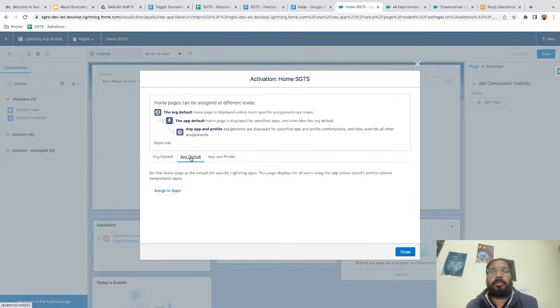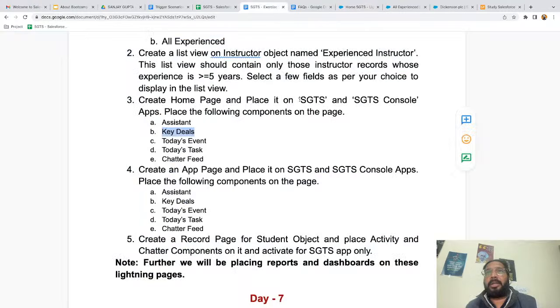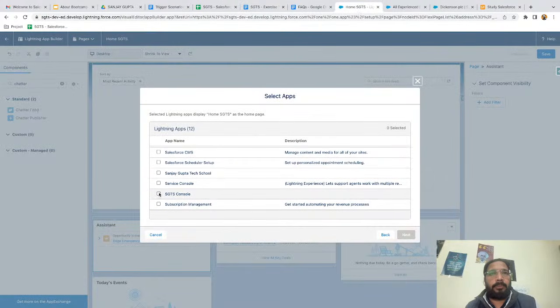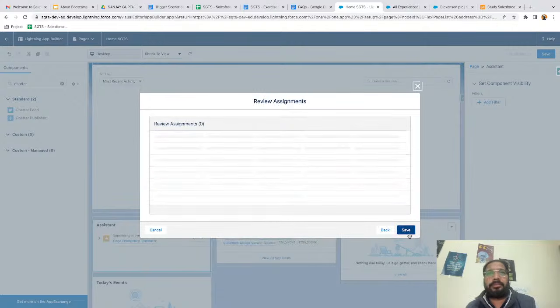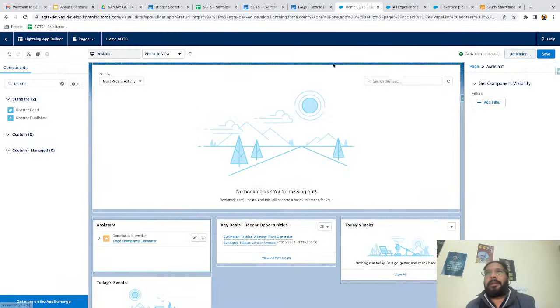So right now I'm going to make it app default. I'm selecting assign to apps, and as per our requirement we need to place it on two apps, SGTS and SGTS console. So here is my first app, SGTS console, and it is Sanjay Gupta Tech School. On both the applications, I'm going to place this home page and clicking on next. So you can review your assignment. If it is incorrect, you can go back and correct it. Otherwise, you can click on save, right?